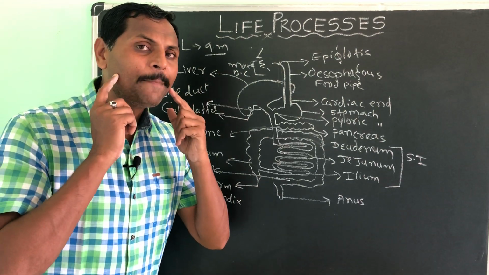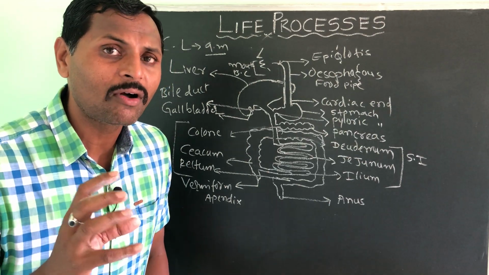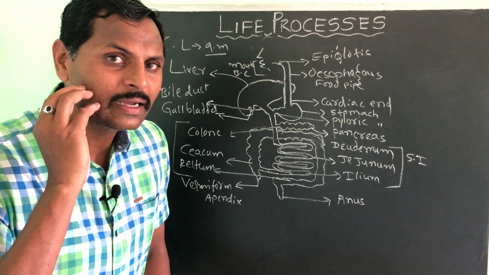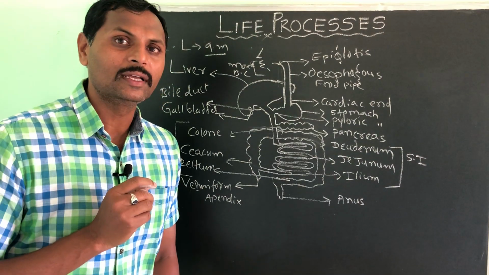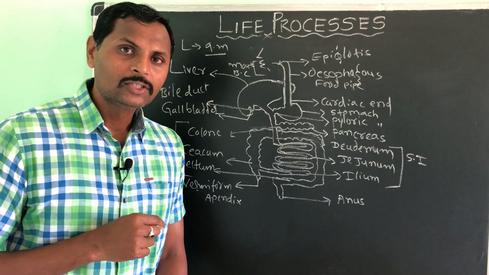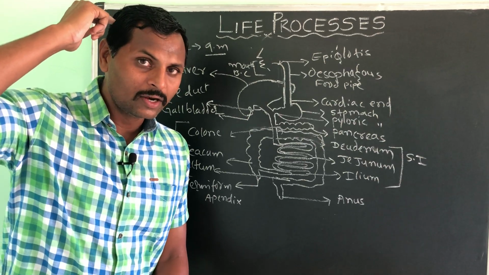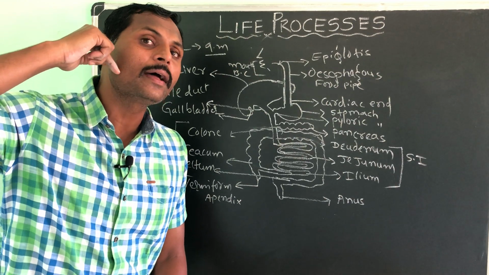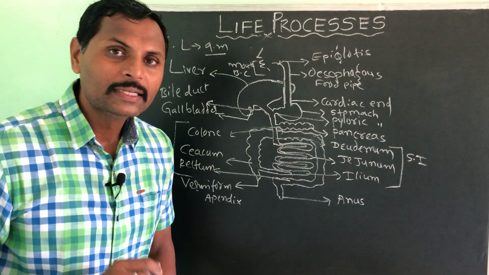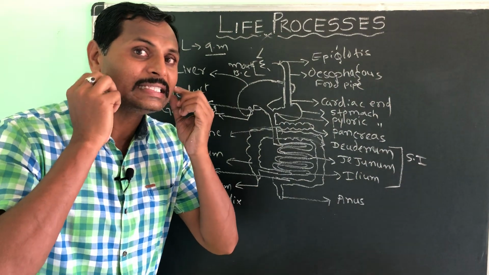One is the parotid gland. You people might have heard about the word Manganbava. That is because of swelling of the parotid salivary gland. Facial nerves from the brain, the cranial nerves, pass through the parotid gland to the face. One pair of parotid glands you will find here in the J shape.